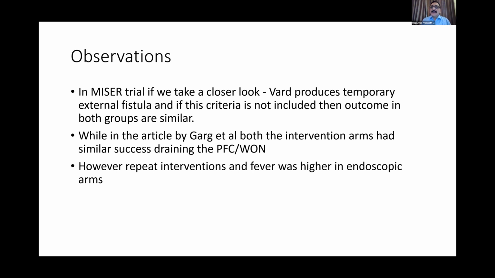While Dr. Garg, when he described it, used primarily a plastic stent, a 10 French double pigtail stent, and if necrosectomy was required, then a direct necrosectomy was done without putting in a metal stent, by doing a large balloon dilatation of this. And that could be one of the reasons that in the initial stages the opening was not big enough, and hence the risks of infections were higher.